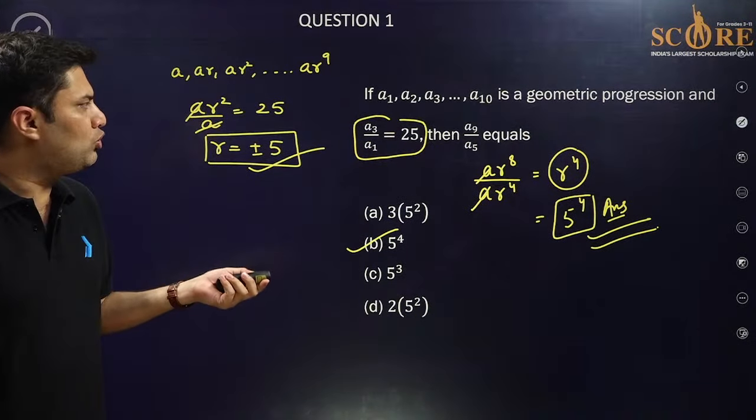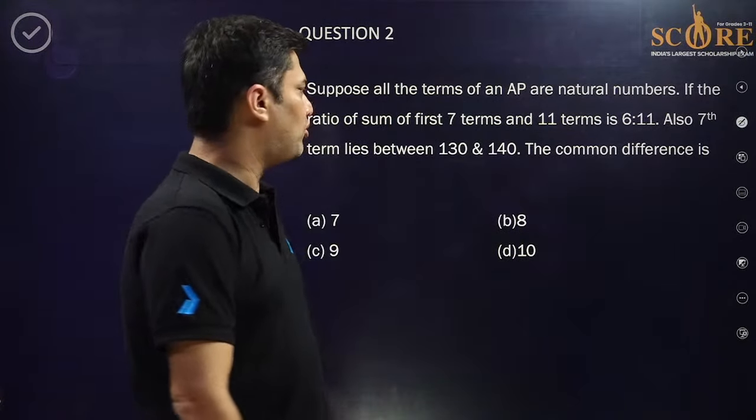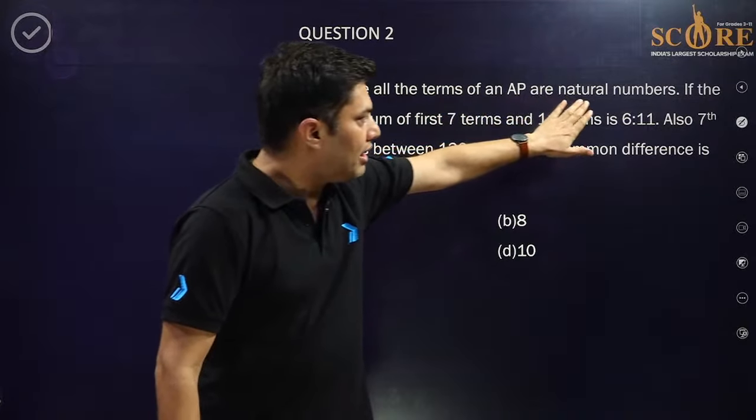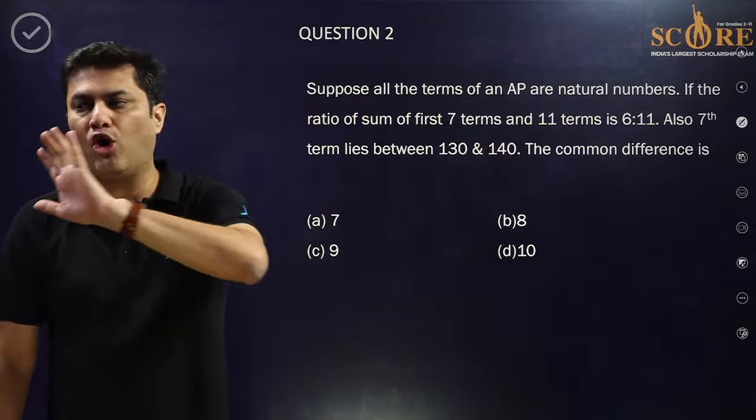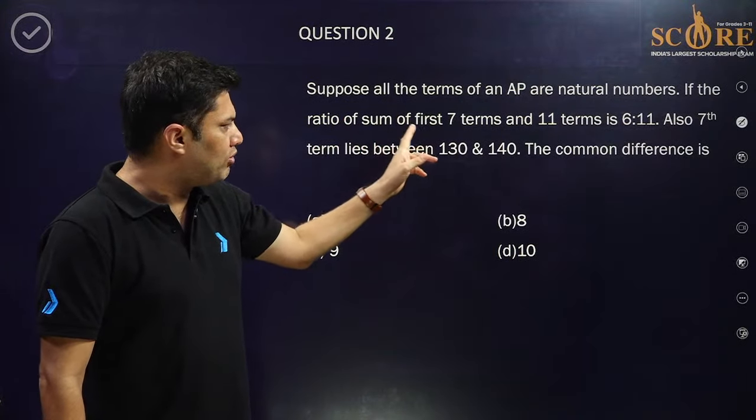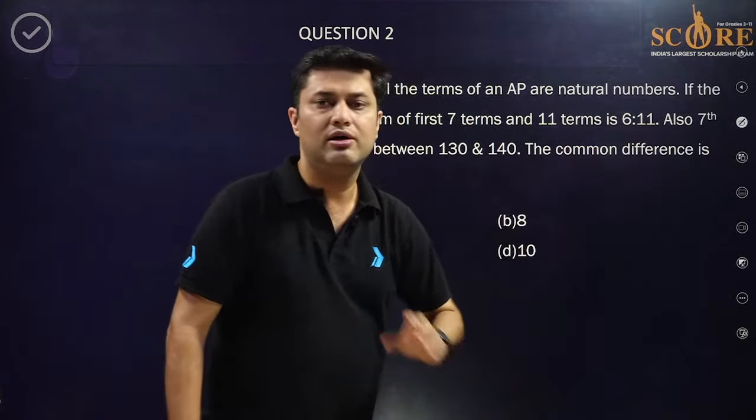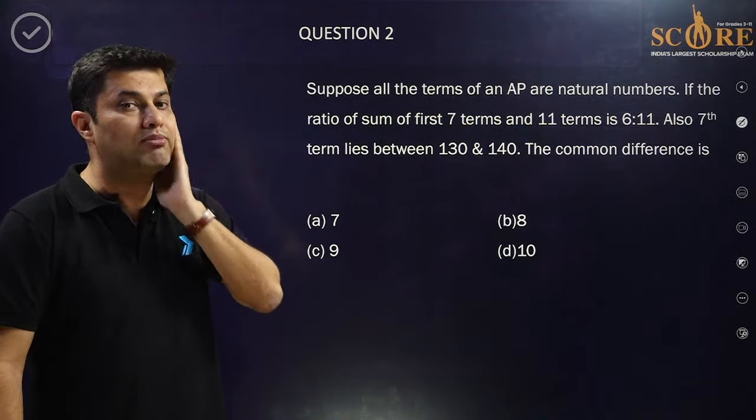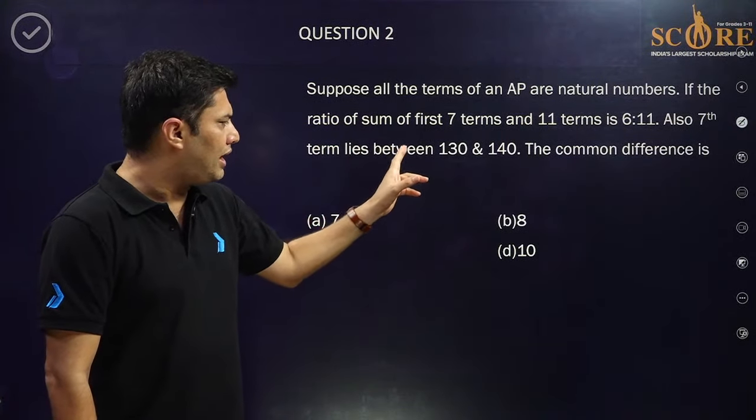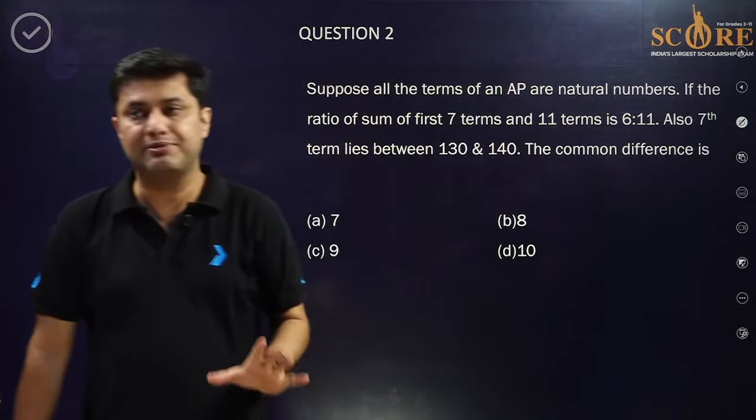Okay, let's move to question number 2. Again, a sequence series problem, arithmetic progression problem. Suppose all the terms of an AP are natural numbers. If the ratio of the sum of first 7 terms and first 11 terms is 6:11, so sum of first 7 terms upon sum of first 11 terms is 6 upon 11, and the 7th term also lies between 130 and 140. Can you tell the common difference?